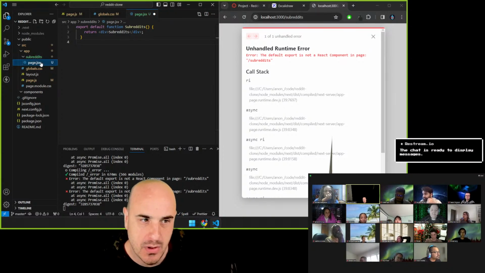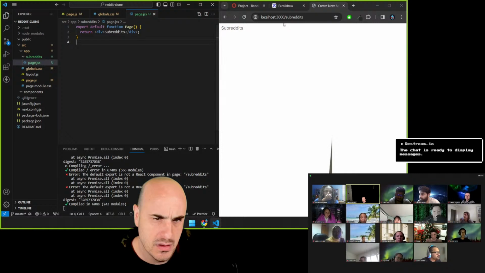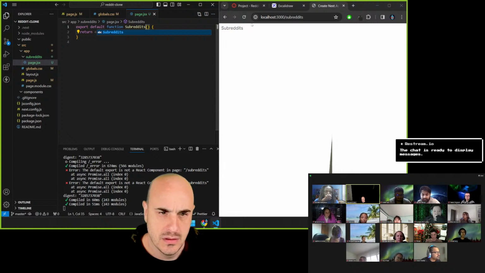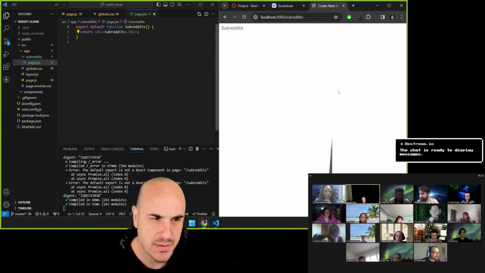What did I do wrong? Subreddits. Save it. Does it have to be called page? No. Oh, yeah? Oh, no. Huh. Okay. Sometimes just turning it off and on, right? Clears the errors.